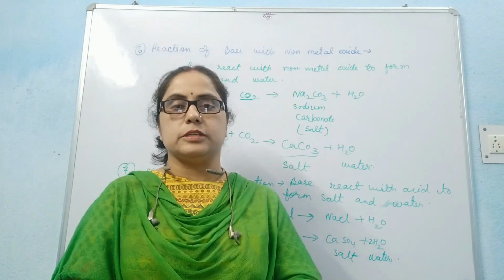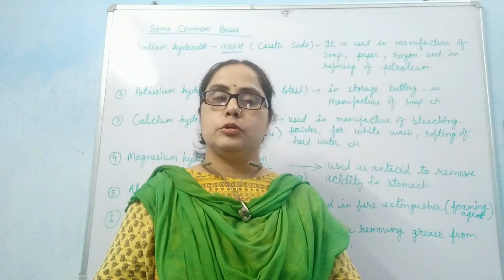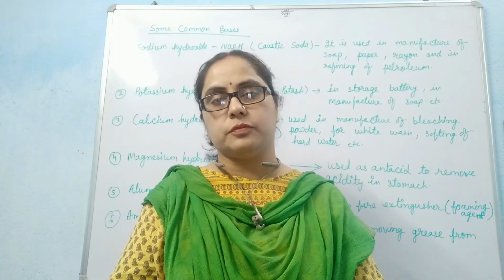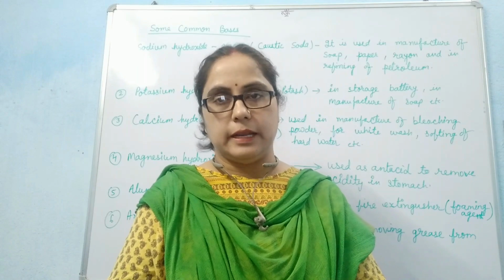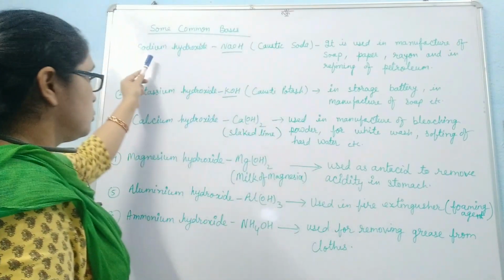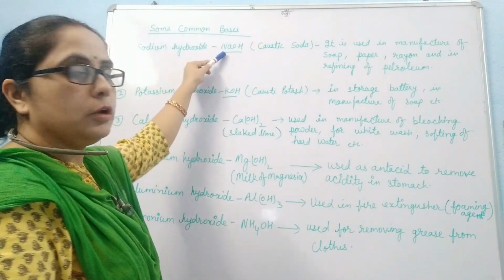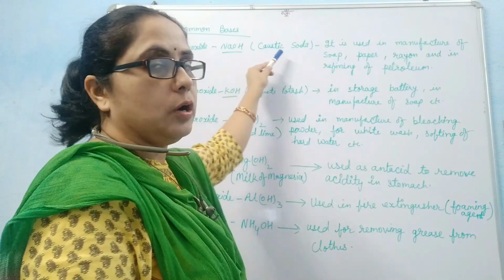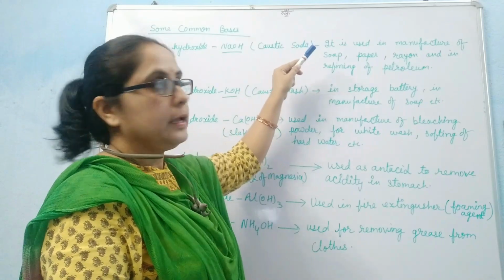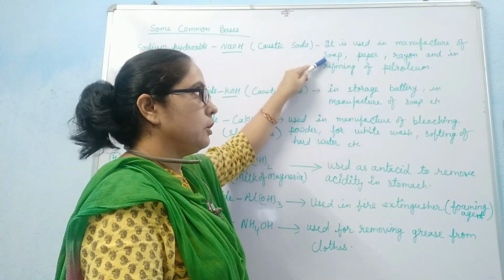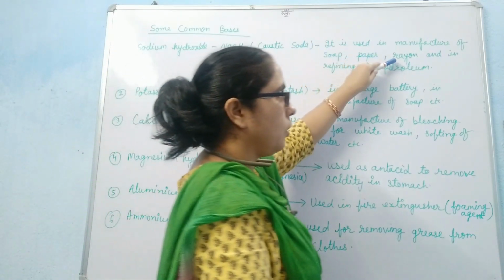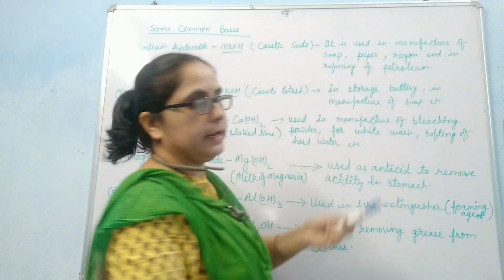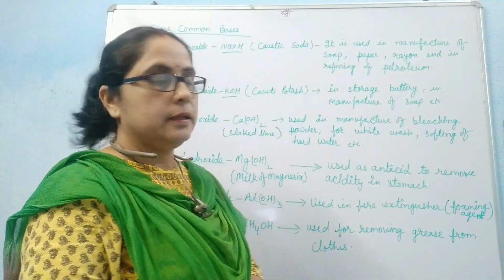Now we will discuss the uses of bases. Due to different properties of bases, bases can be used for various purposes. Like sodium hydroxide, the formula of sodium hydroxide is NaOH, and this is also called caustic soda. It is used for manufacture of soap, paper, rayon, which is a synthetic fiber, and in the refining of petroleum.